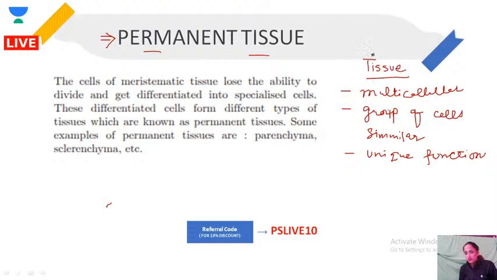So that is what we have started with. We started with tissue. What is a tissue? Where is it present, and what does it do? Okay, so the next point that I want to cover is what are the different types of tissue.